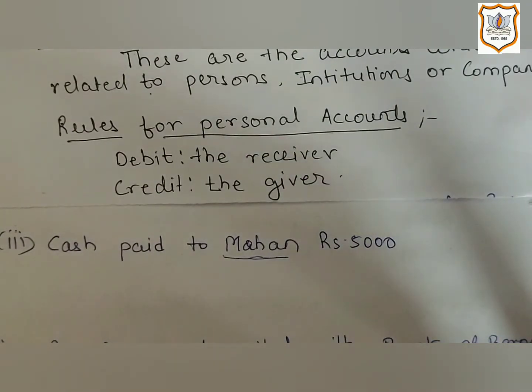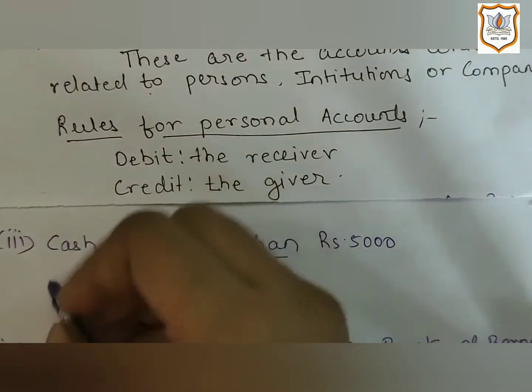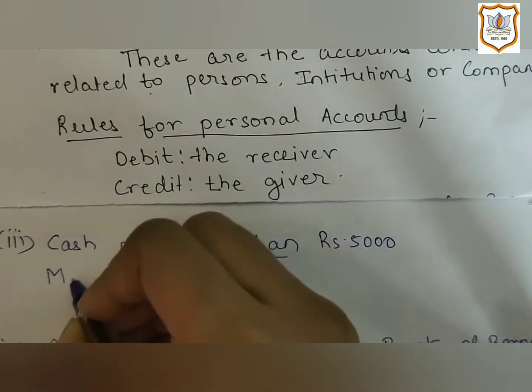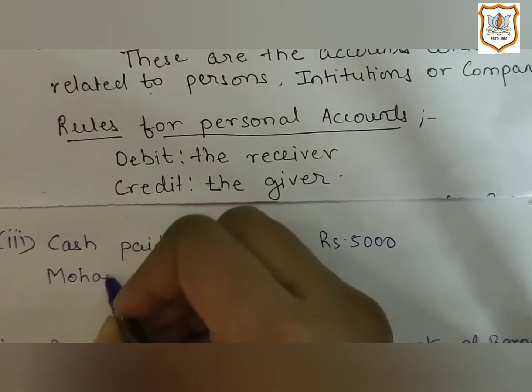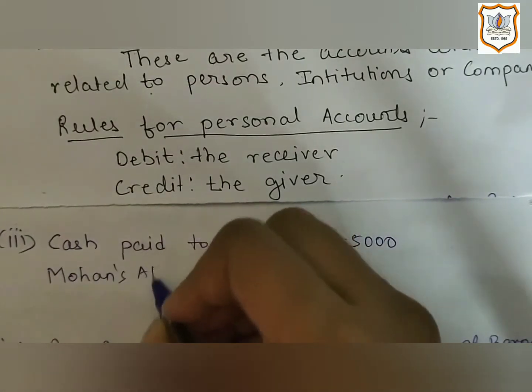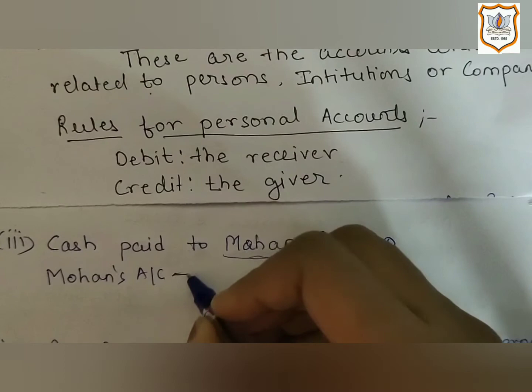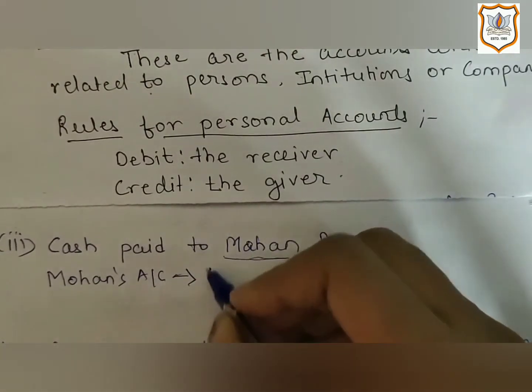What benefit he is receiving? He is receiving benefit in the form of cash. So Mohan's account is to be debited. So here first we will write name of the account, Mohan's account, which will come under personal account.